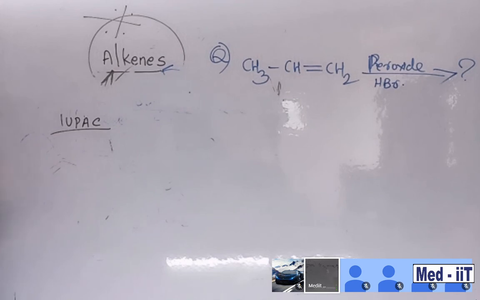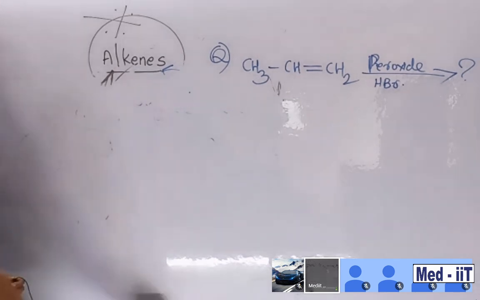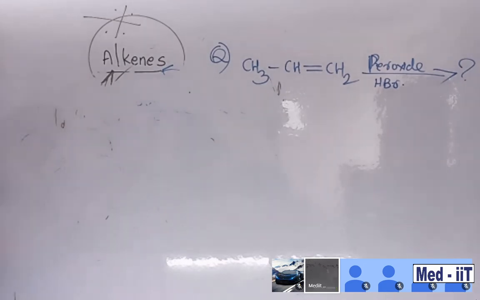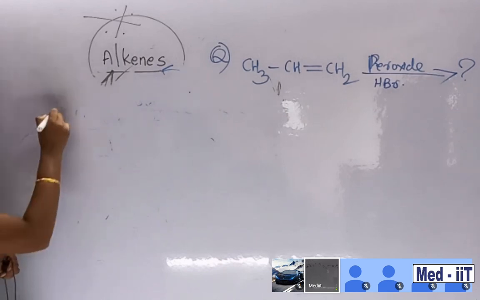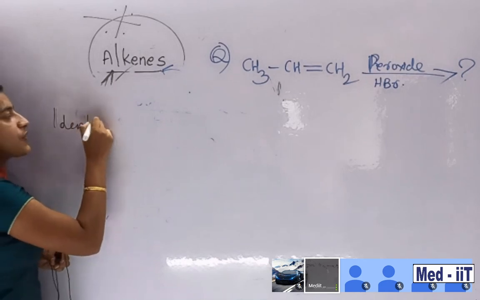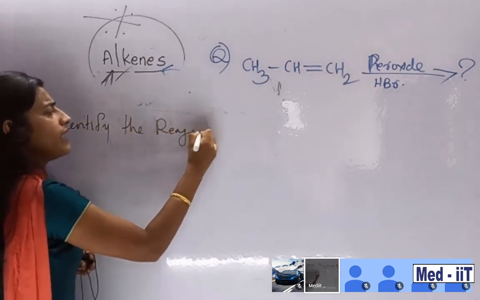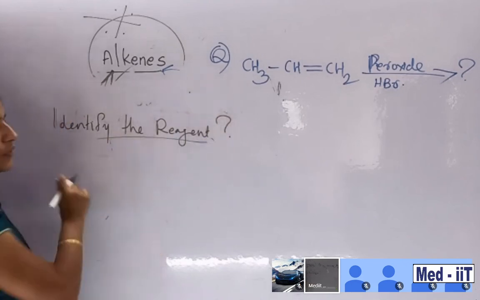This is your duty to identify. IUPAC naming is over. Then the last one, identify the reagent. This is your question.